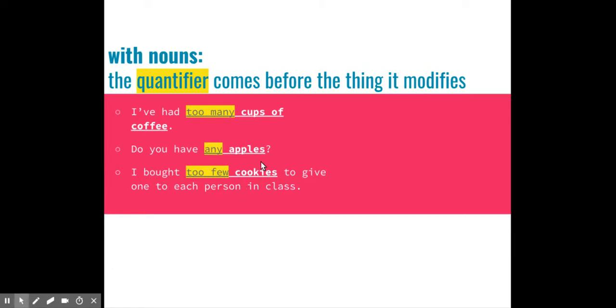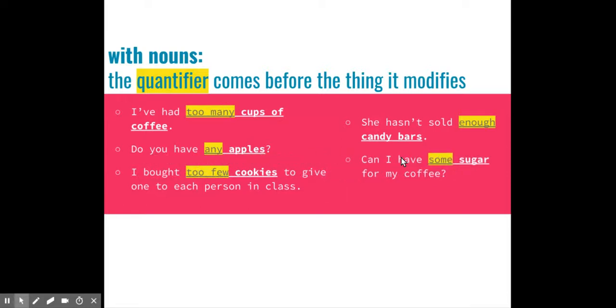So, cookies is our noun. How many? Too few, not enough, less than we need. She hasn't sold enough candy bars. So, candy bars, enough. Now, enough means perfect, but not enough, not perfect. So, note that this not gets attached to our has. Can I have some sugar for my coffee? Sugar, and then some being our modifier.